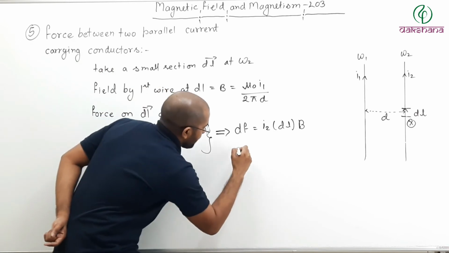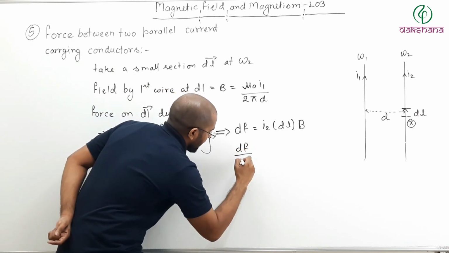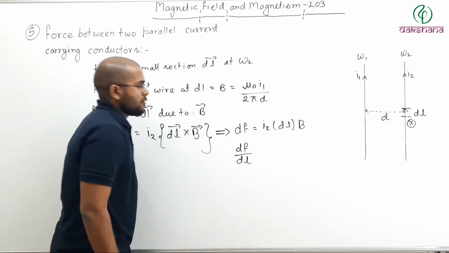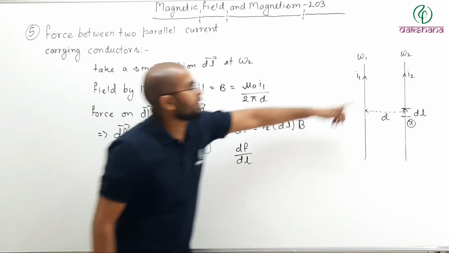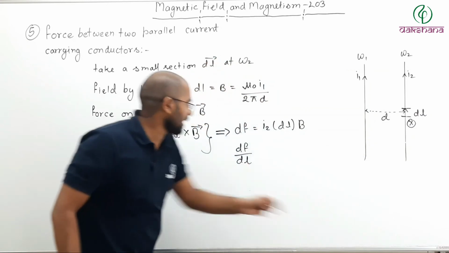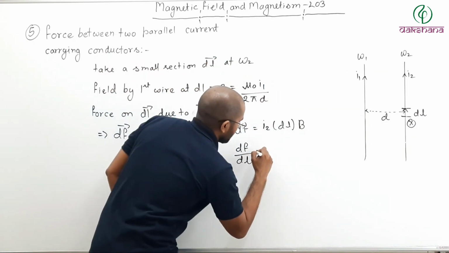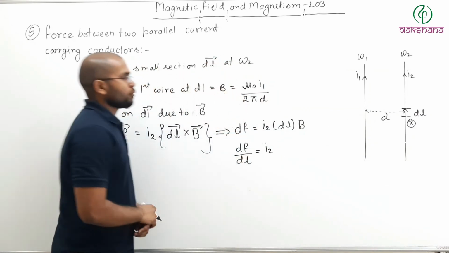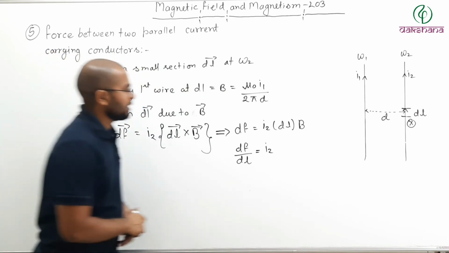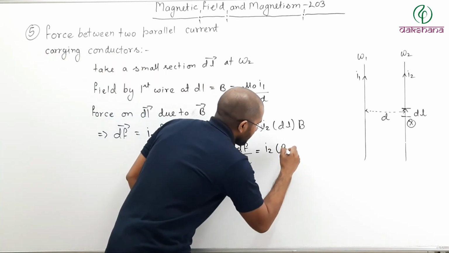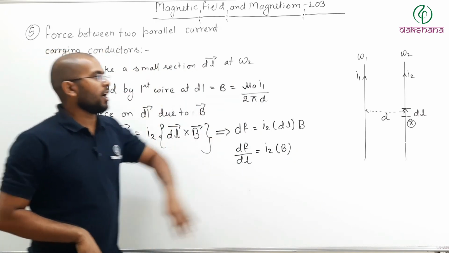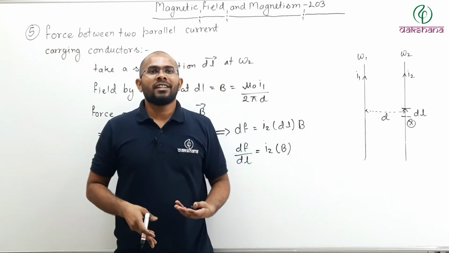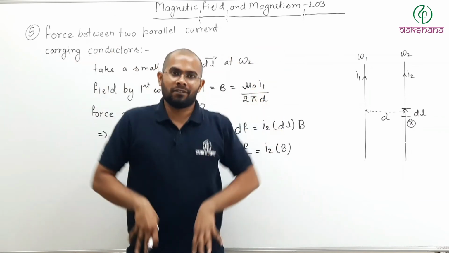So here dF by dl, force per unit length on the second wire, may be written as what? Current through second wire multiplied by field due to first wire, because second wire cannot apply force on itself.